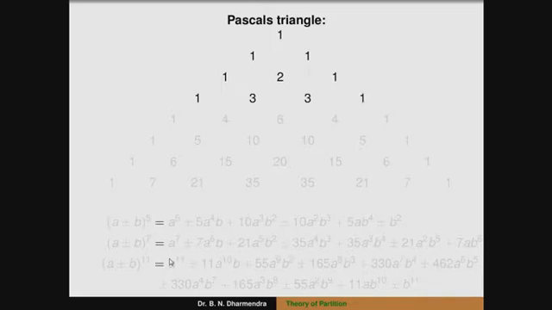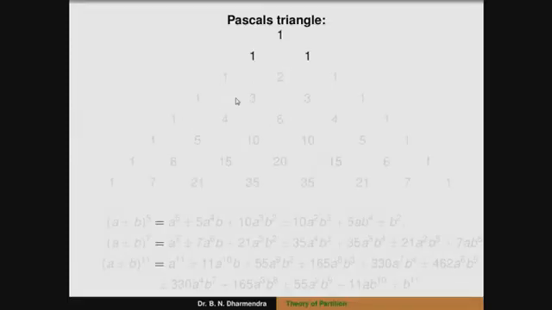Similarly, for the next one we can observe that for the square the middle term is 2. For a plus or minus b whole cube, the coefficient is 3. Then the next one is 4. We have to observe the coefficients 1, 4, 6, 4, 1. Again the next one is 1, 5, 10. So that is the simple addition.